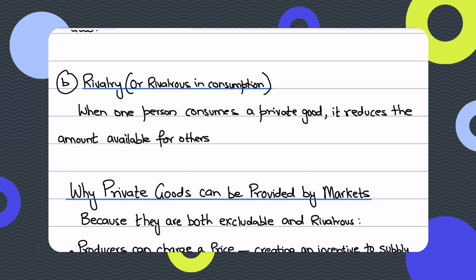But in the next video, when you study public goods with me, you will realize that the characteristics are the exact opposite. For example, for private goods, when we talk about rivalry, if you eat a slice of pizza, that particular slice is no longer available for anyone else. So what economists say is that consumption by one person diminishes another person's ability to consume it. That is what rivalrous in consumption means. There are various examples of private goods, like a cup of coffee, pizza, shoes, laptop, car, your air conditioner. These are all private goods, right?